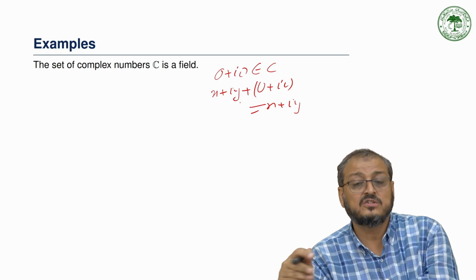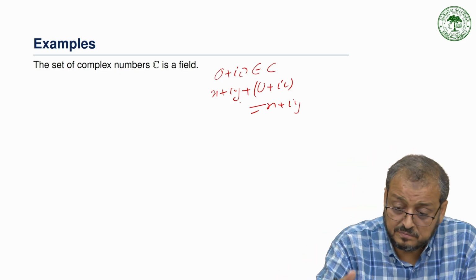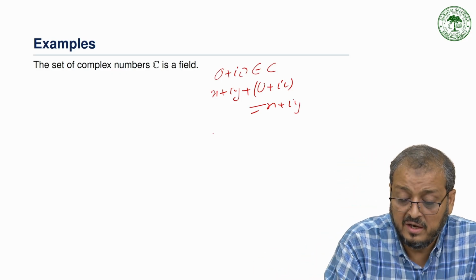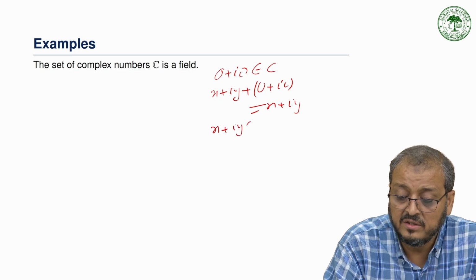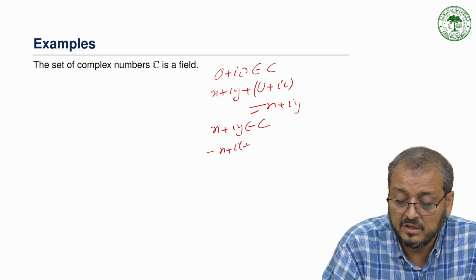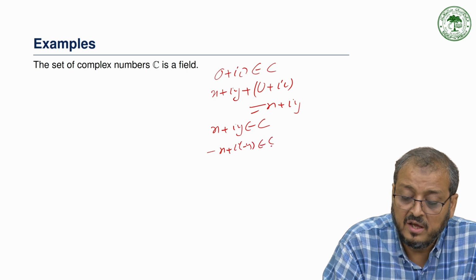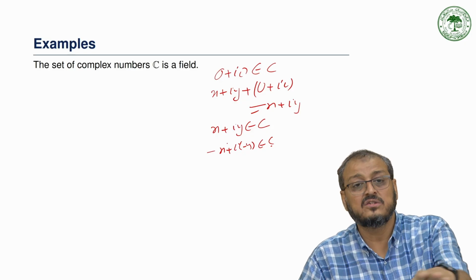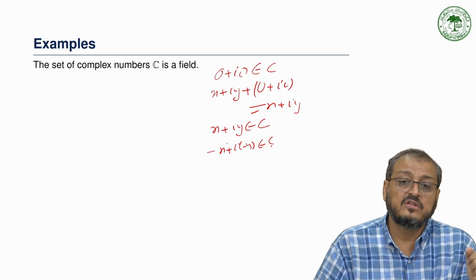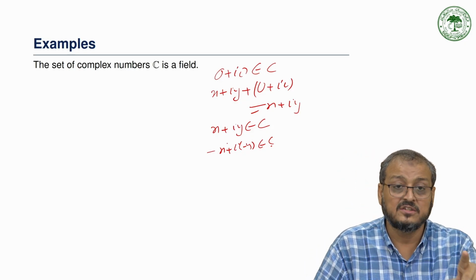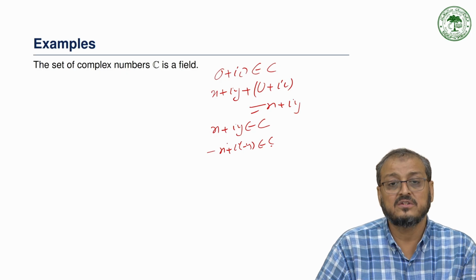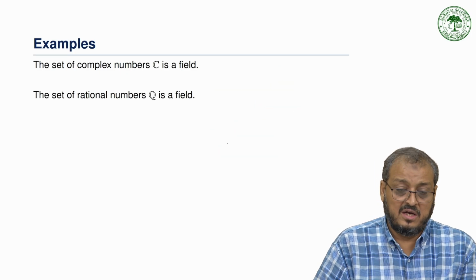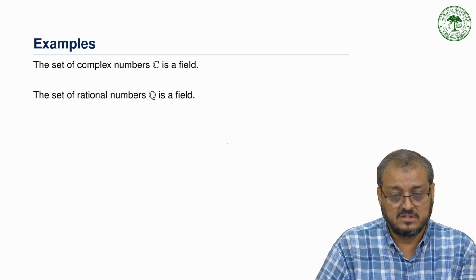So 0 plus i0 is the additive identity, and if x plus iy is an element of C, then minus x plus i times minus y is also an element of C, and this is the inverse of that element. So all the properties are automatically satisfied, and we can say that the set of complex numbers under addition and multiplication is a field. The set of rational numbers is again similar.